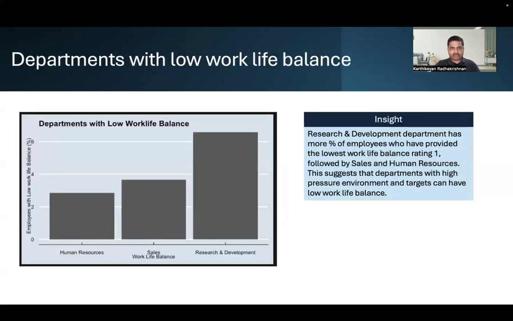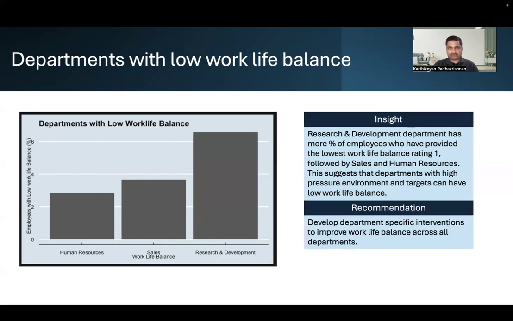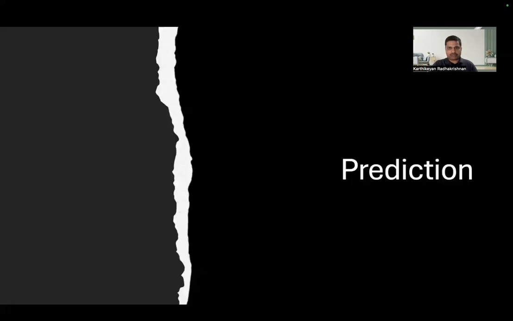Finally, we looked at which departments have very low work-life balance, and we found out that these three departments, which are research and development, sales, and human resources, have a higher percentage of employees who provided the lowest work-life balance rating. So our recommendation here is to develop department-specific interventions to improve work-life balance across all departments.